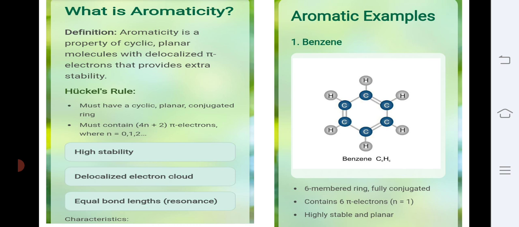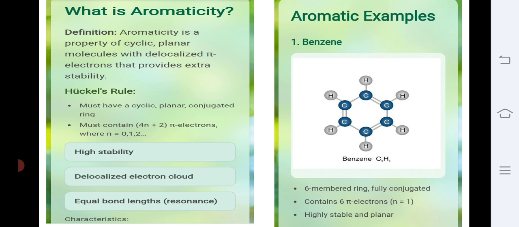Characteristics of aromatic compounds are that they are highly stable compared to their isomers. There is a delocalized electron cloud and the bond lengths are equal in all resonating structures. The very basic example is benzene. We all know the structure of benzene. Benzene is a six membered aromatic ring.